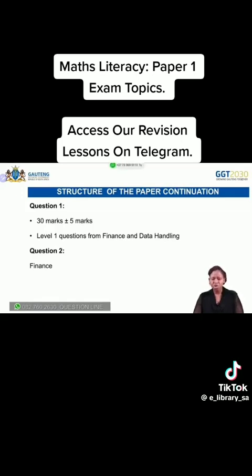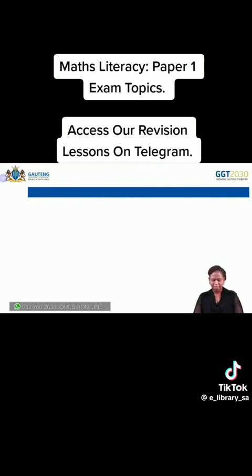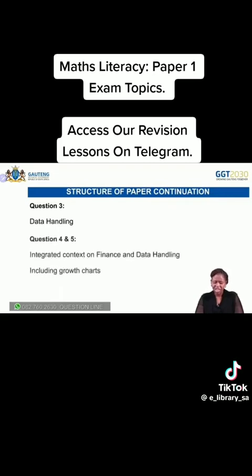And we move to question 2. Question 2 is finance, so on question 2 you expect questions based on finance as well as the integration of probability. Question 3 is data handling. Remember, we have the integration of probability throughout.